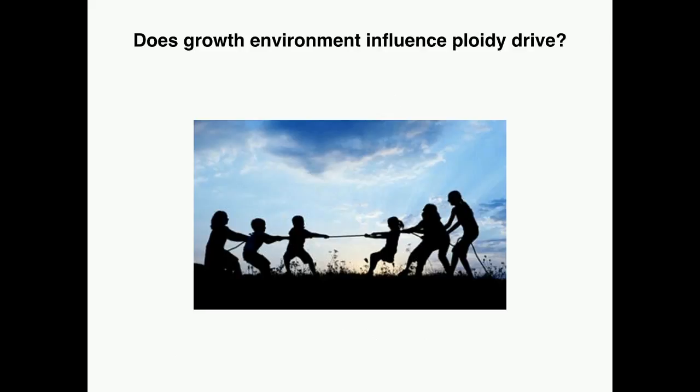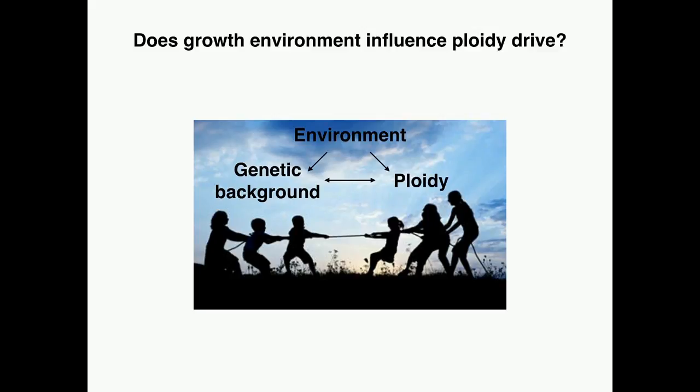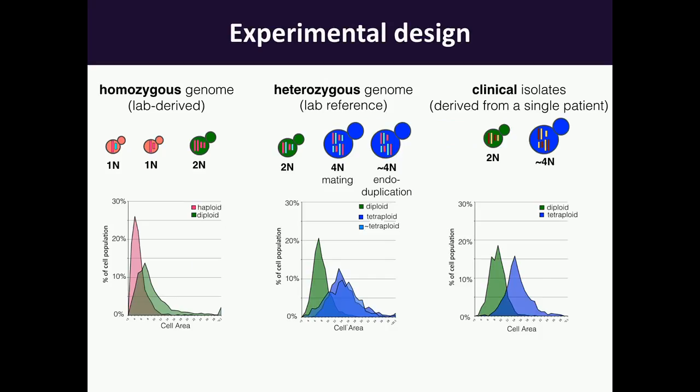And the question we then asked was whether or not the growth environment might influence this ploidy drive at all, and what the interactions are between the environment, the genetic background, and the ploidy, in this tug-of-war. And here I have this lovely sunny day, nice even playing field, but you can imagine that if the ground itself was on a mountain, the two parties on either side of the rope might not actually be equally weighted, or if you're in some sort of hailstorm, it might have a different outcome.